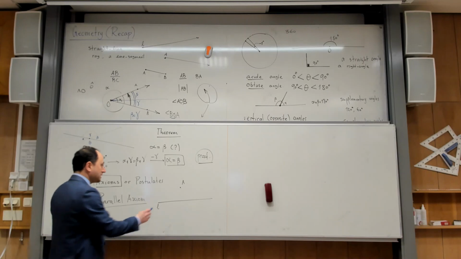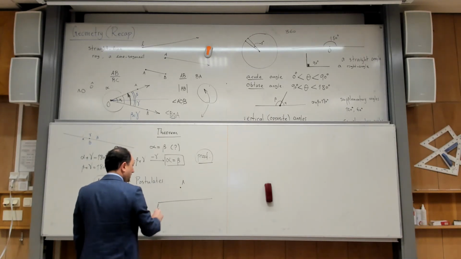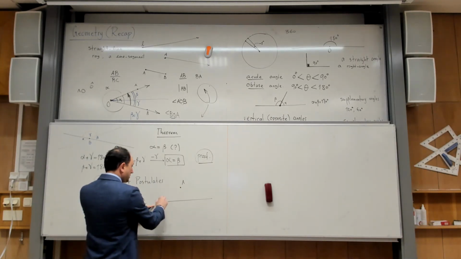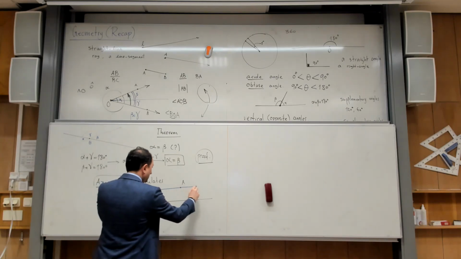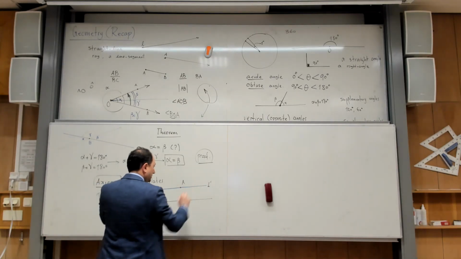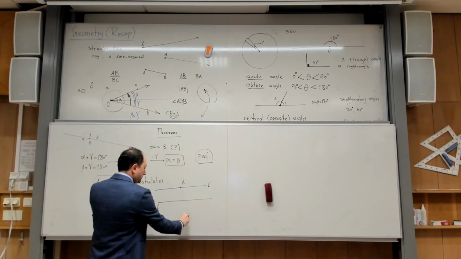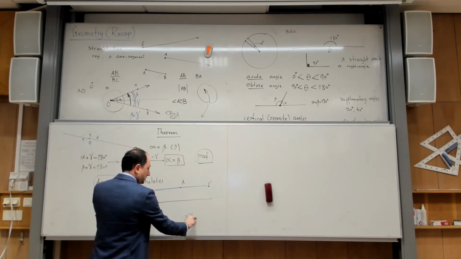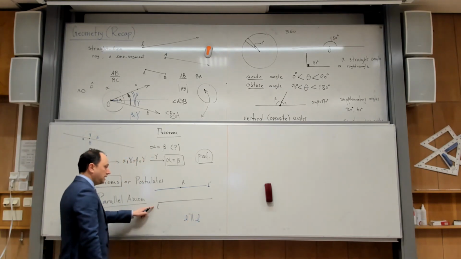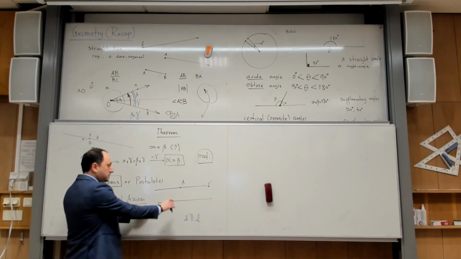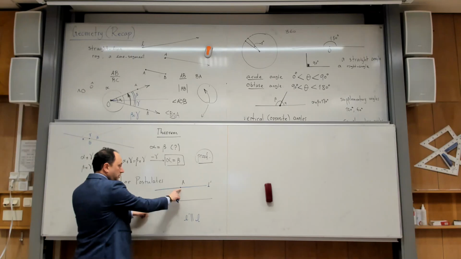So this means that when I take this point, I can draw a line which is parallel to L. So let me call it L prime. L prime is parallel to L. This is the symbol that I use for parallelness. And it passes through the point A.